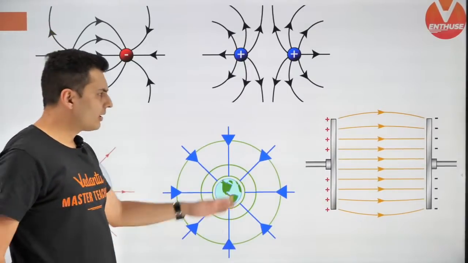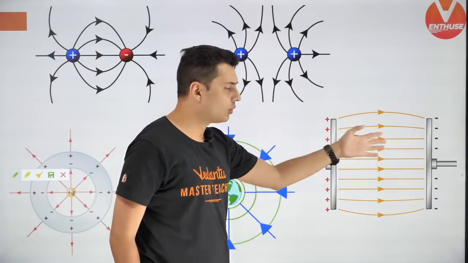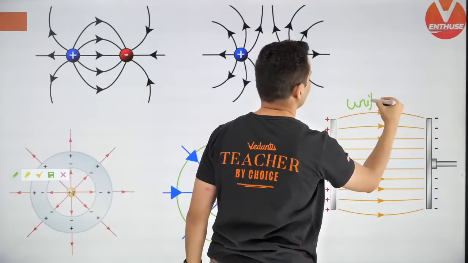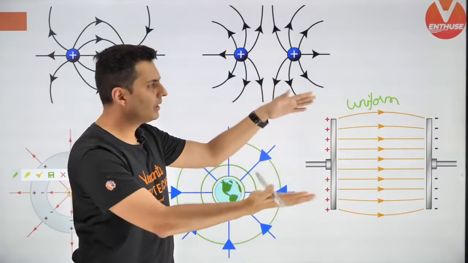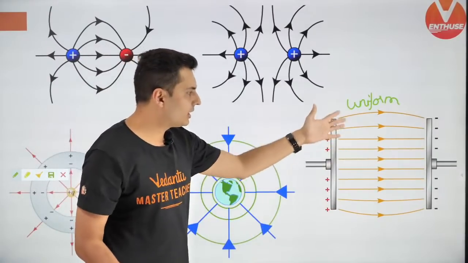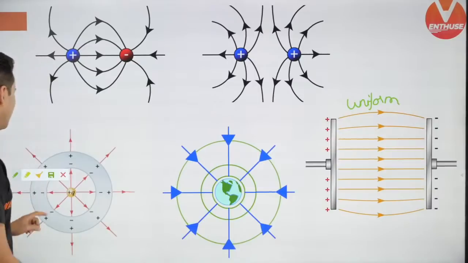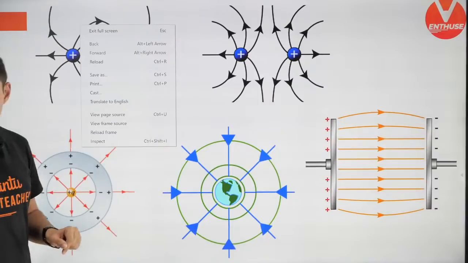For infinitely charged conductors, the field lines are almost parallel to each other, and that's why I will call it a uniform field. Uniform field is when the field is constant and the lines are parallel to each other. This can be achieved by using very large sheets which are charged. That's how this works. Keep all these things in mind.